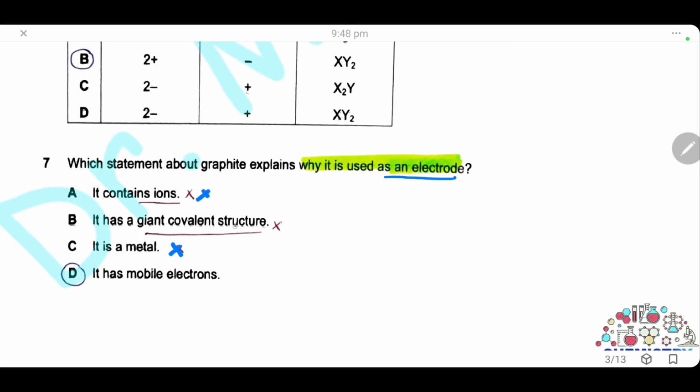Graphite is not a metal. It's a giant covalent structure. It has mobile electrons. This is correct. That's why graphite is used as electrode, because it can conduct electricity with its mobile electrons. The answer is D.